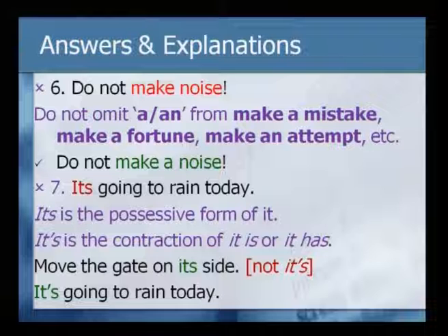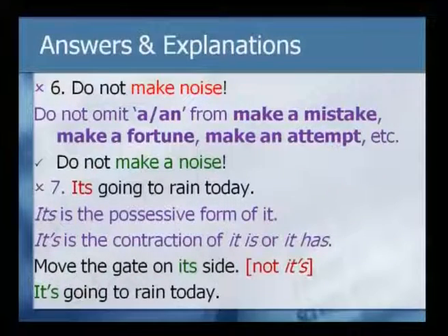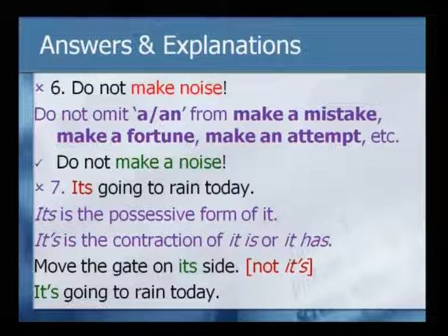You can't say do not make mistake, it is do not make a mistake. Similarly, make a fortune. He made fortune out of this, wrong. So, you have to use make a fortune, make an attempt, not make attempt, etc. So, the correct form here is do not make a noise.